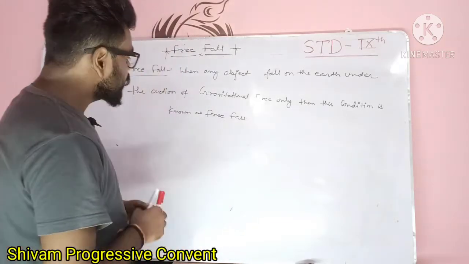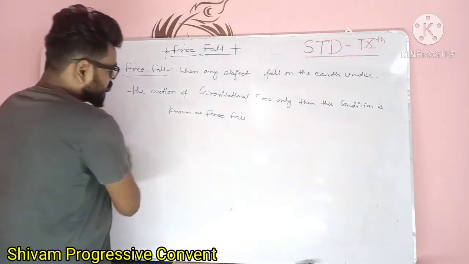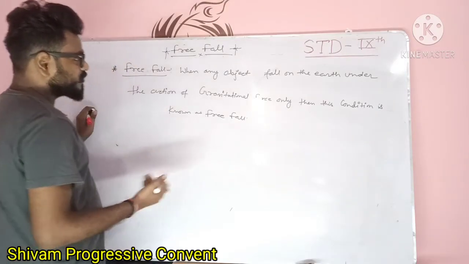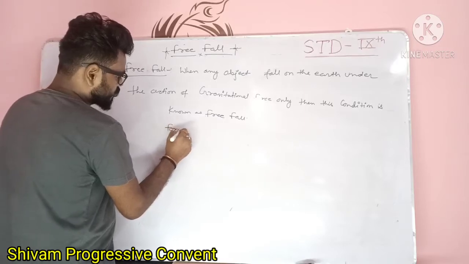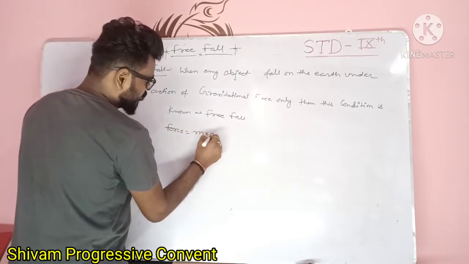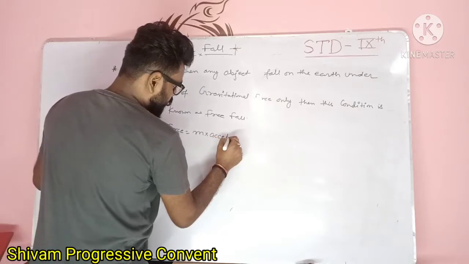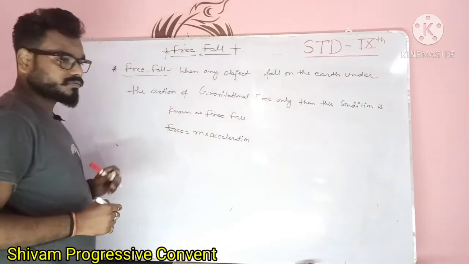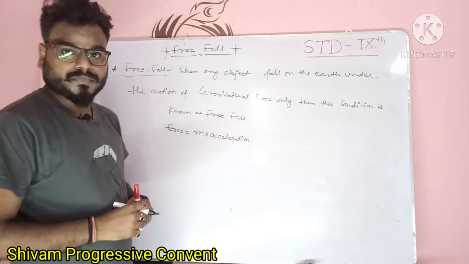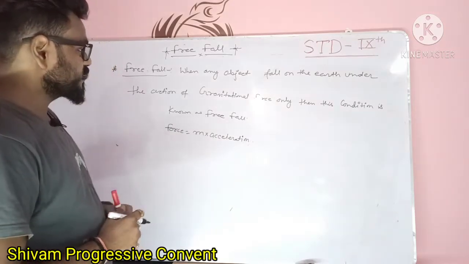Okay, you have learned in chapter 9, according to the second law of motion, that force is equal to mass into acceleration.